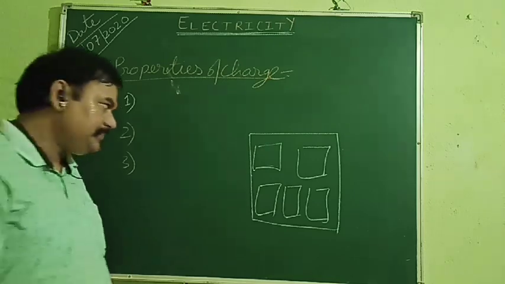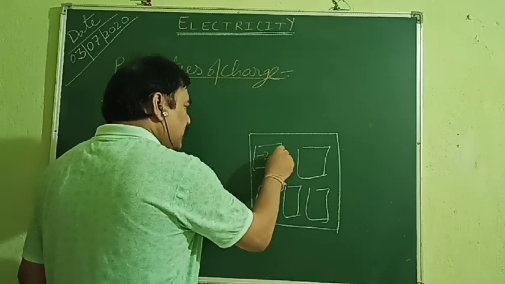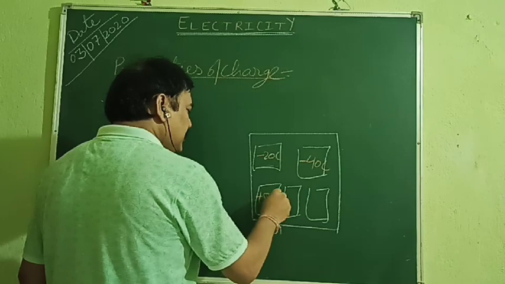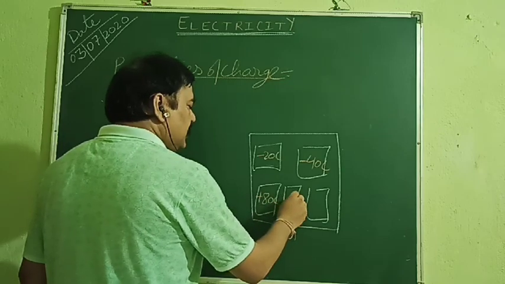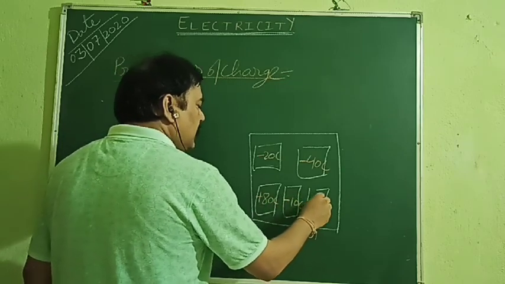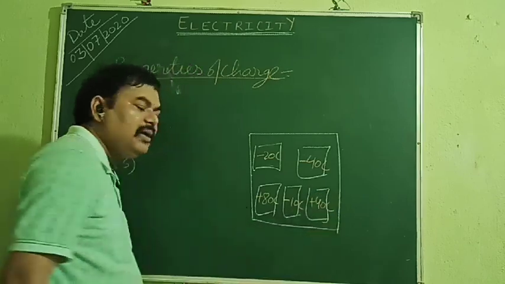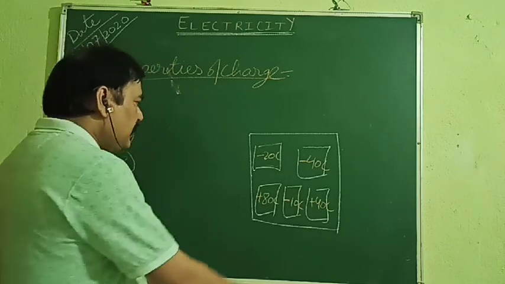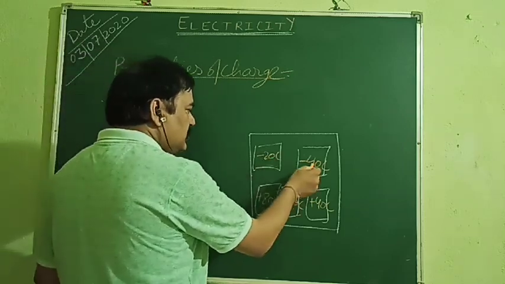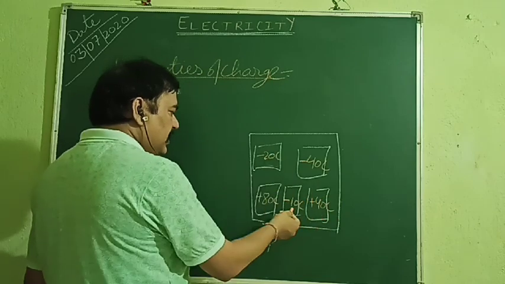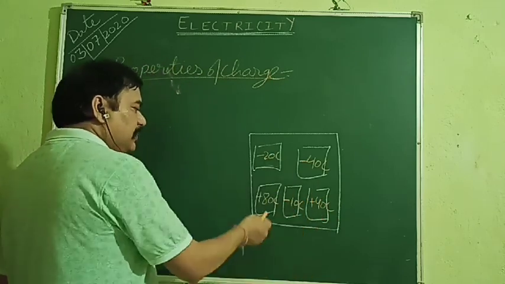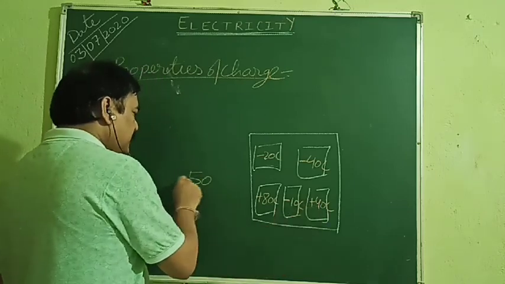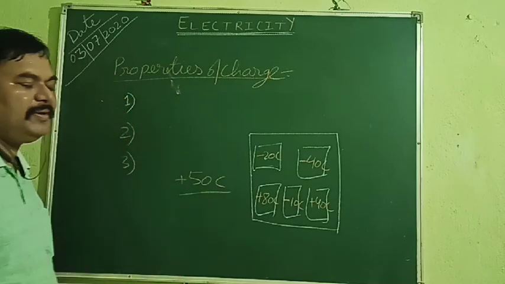Now the second part of that. Suppose here it is minus 20 coulomb charge, here minus 40 coulomb charge, here plus 80 coulomb charge, here minus 10 coulomb charge, here plus 40 coulomb charge. Now what is the total charge of this body? Yes, we can write like this, minus 40 minus 20, minus 60 and minus 10, minus 70. Minus 70 plus 80, plus 10, plus 40. So plus 50 coulomb charge is there on this body.